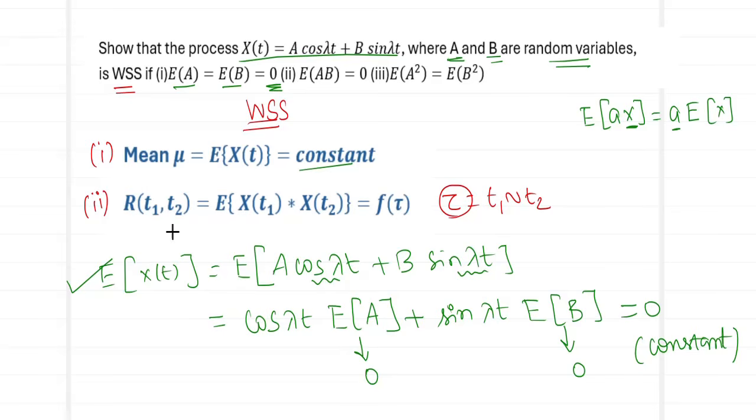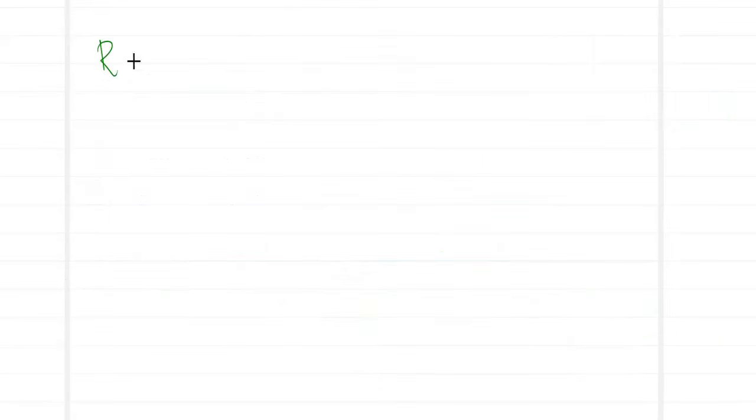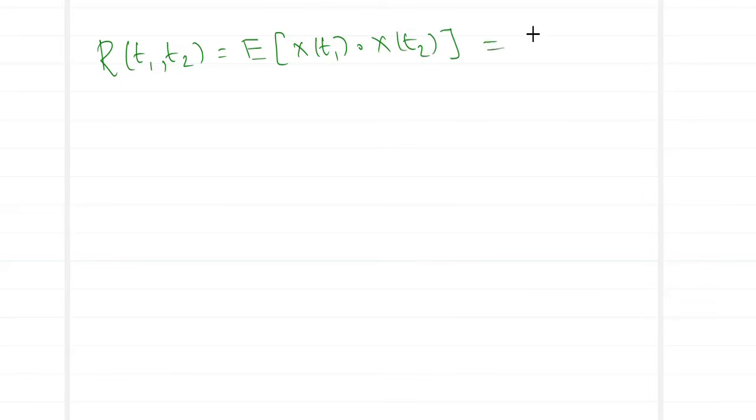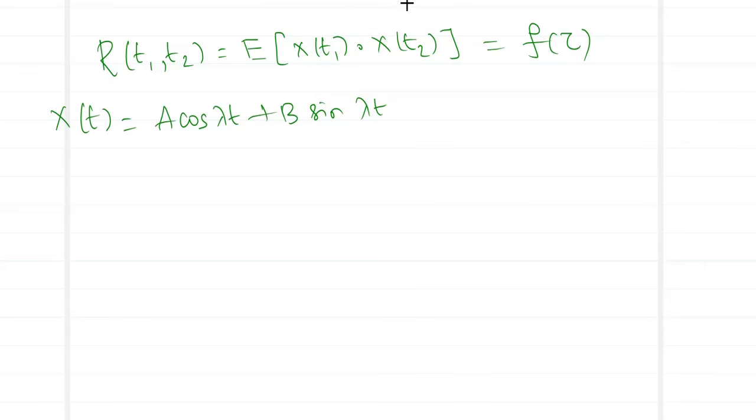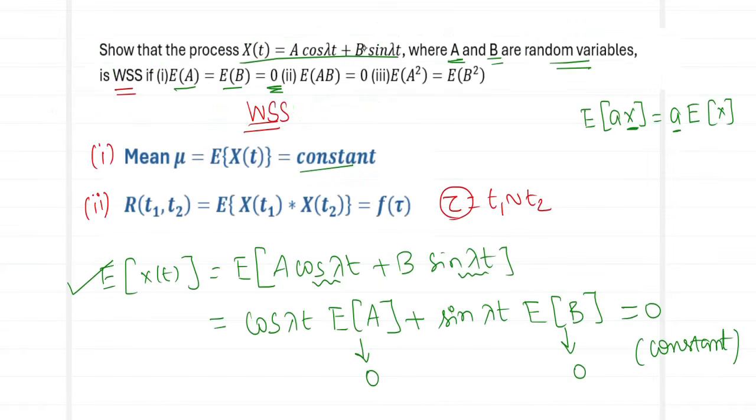Let us move on to prove the second condition. What is going to be the second condition? You need to show that the autocorrelation function R of T1, T2, which we define as the expected value of x of T1 product x of T2, is going to be a function of tau, the time difference. What we have as x of t is a cos lambda t plus b sin lambda t. So this is what we have in our question.